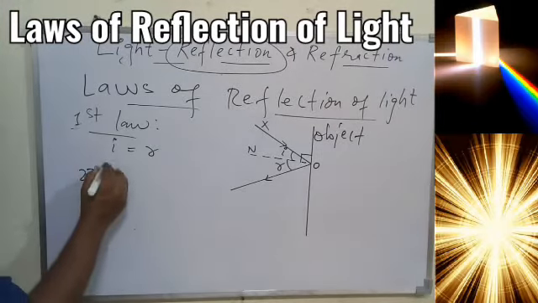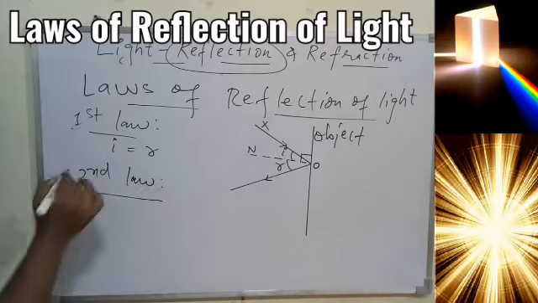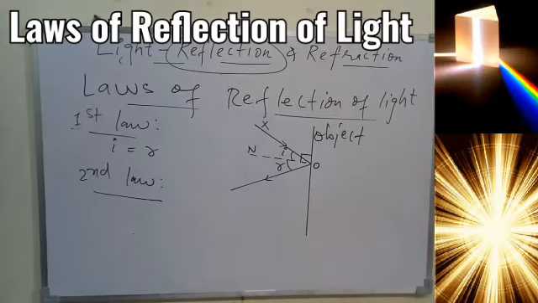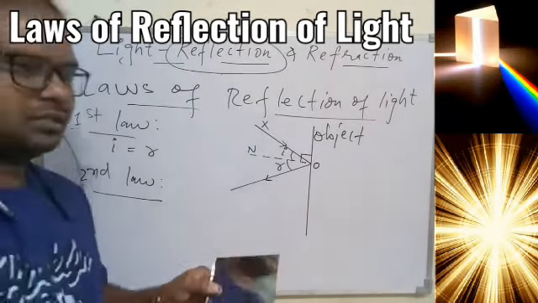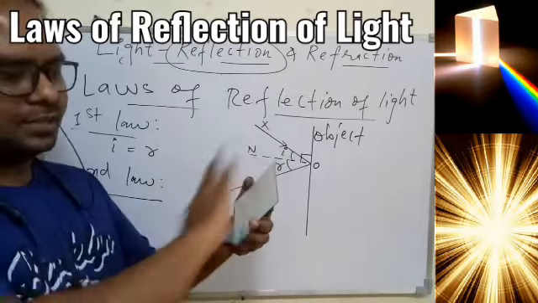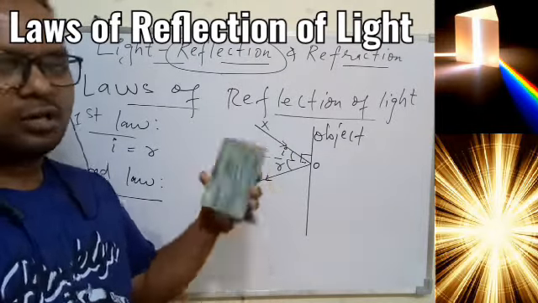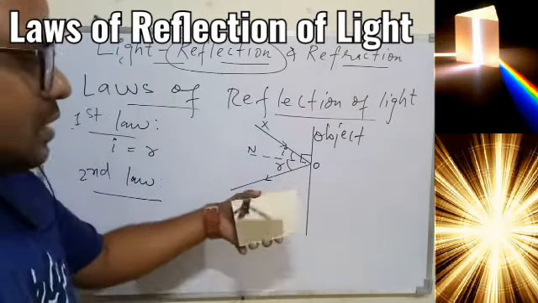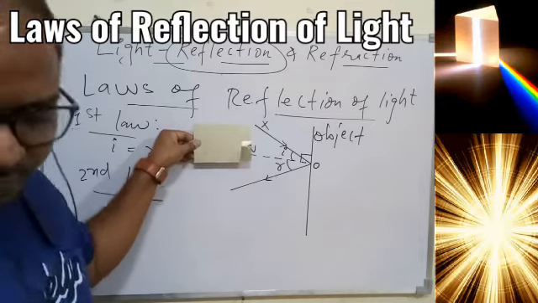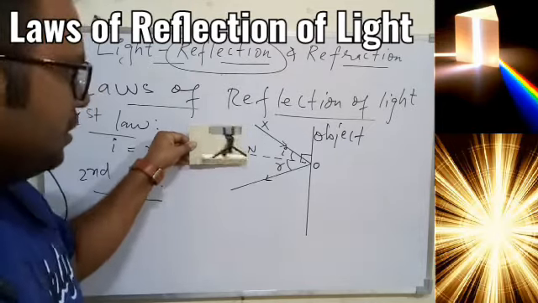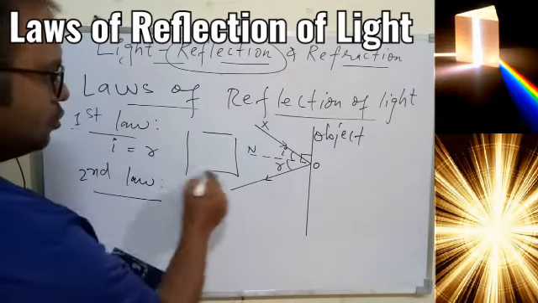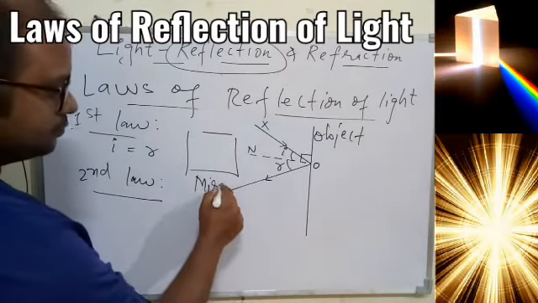And the second law, if you remember. For this we can take the help of a simple concept. You can see this is nothing but a plane mirror, that is a mirror having a flat surface. That is called a plane mirror. So just take an example: I'm using the help of the mirror, but I cannot show the entire thing. The mirror is placed here. So this is my mirror now.